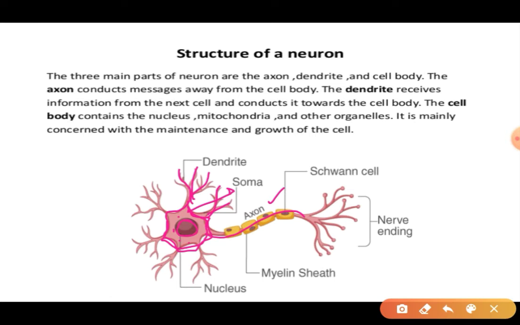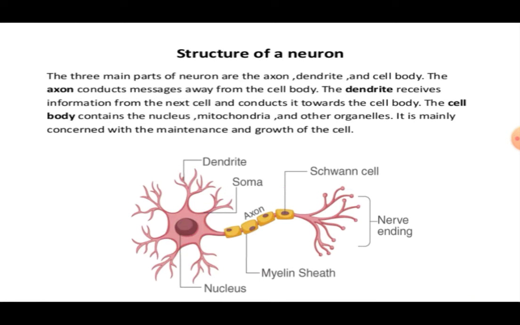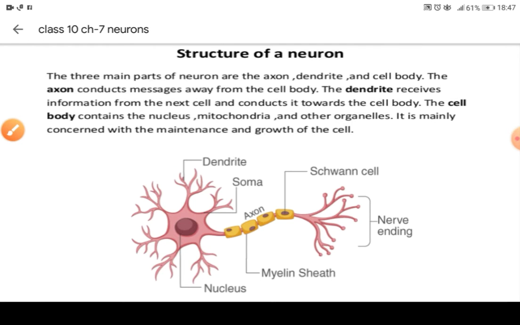The messages, the impulses, are sent through this axon, through this fiber. So that is why these impulses need to be protected. And for the protection, we have a myelin sheath. So they are protected by a myelin sheath. This is the myelin sheath. Then this axon, this fiber, also has an ending. So these are the nerve endings we have. So this is the structure.